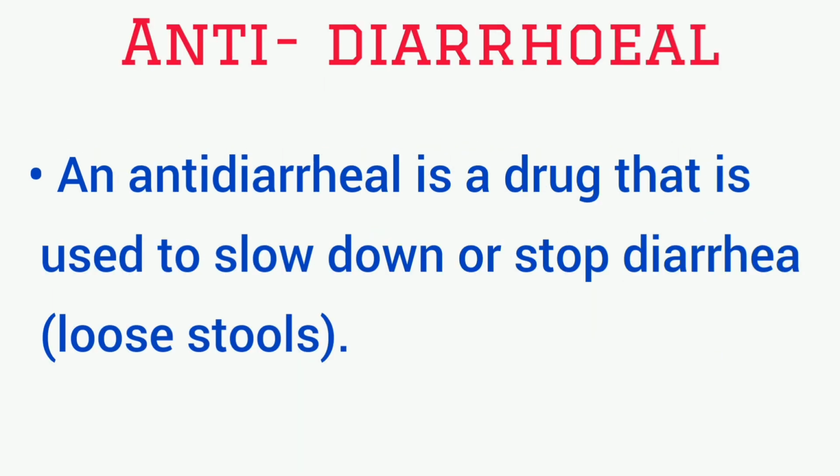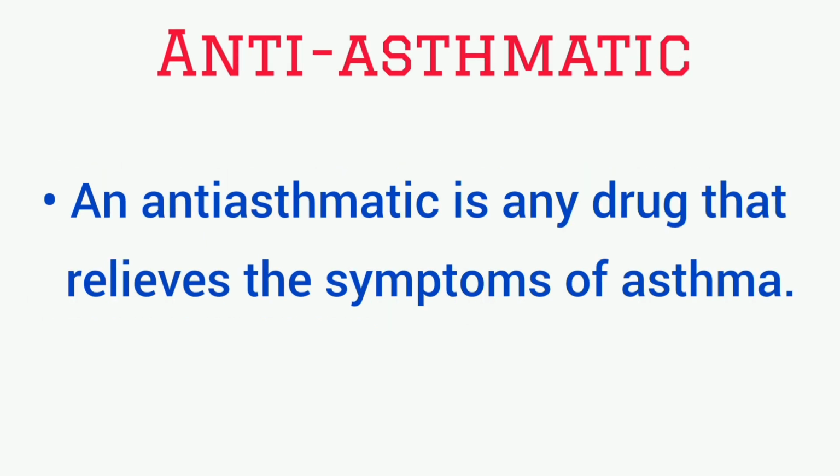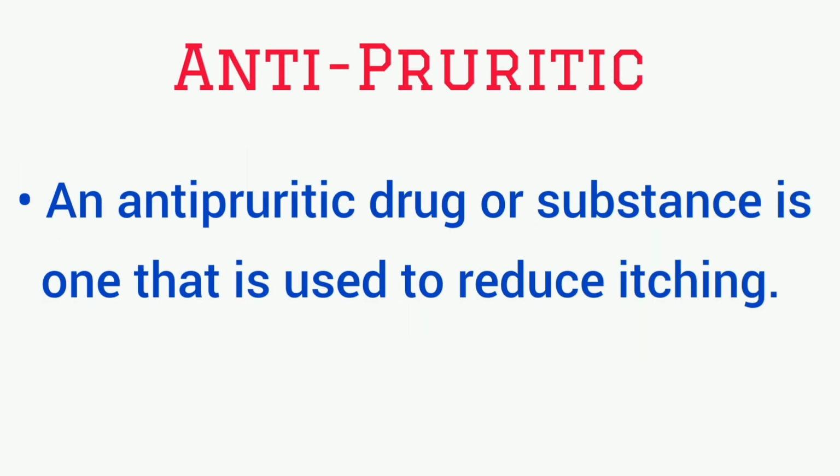Antidiarrheal. An antidiarrheal is a drug that is used to slow down or stop diarrhea, that is, loose stools. Antitussive. Antitussives are medicines that suppress coughing, also known as cough suppressants. Antiasthmatic. An antiasthmatic is any drug that relieves the symptoms of asthma. Androgens, a group of hormones that primarily influence the growth and development of the male reproductive system.